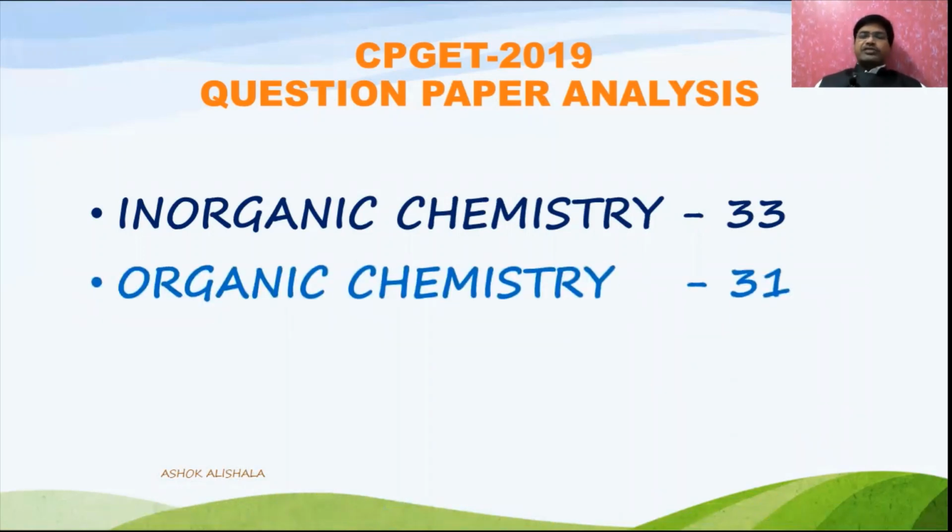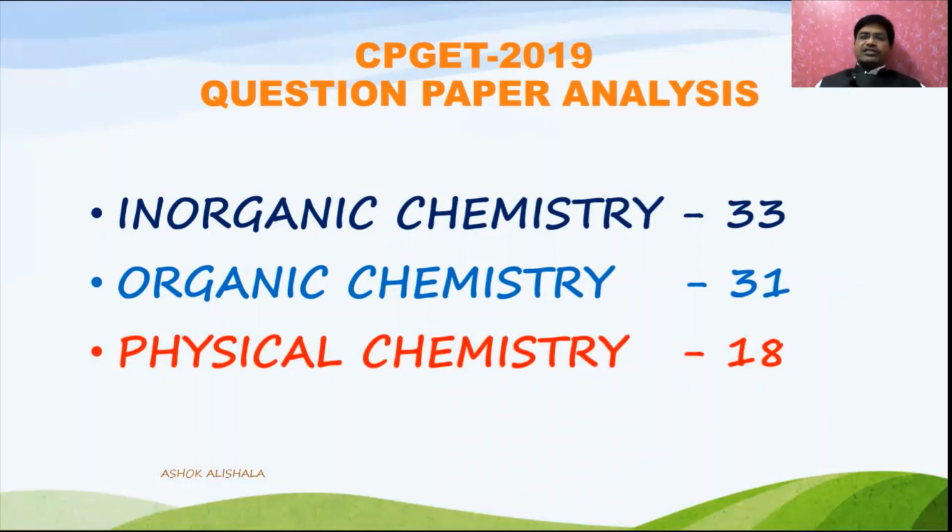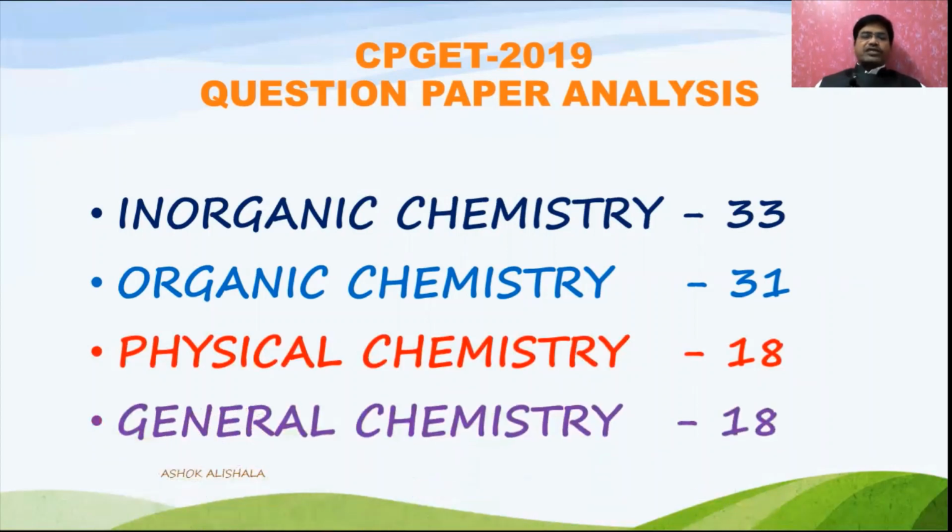In organic chemistry, it was given around 31 questions, whereas in physical chemistry, it was given 18 questions, and from general chemistry also, it was provided 18 questions. Now let us see these.